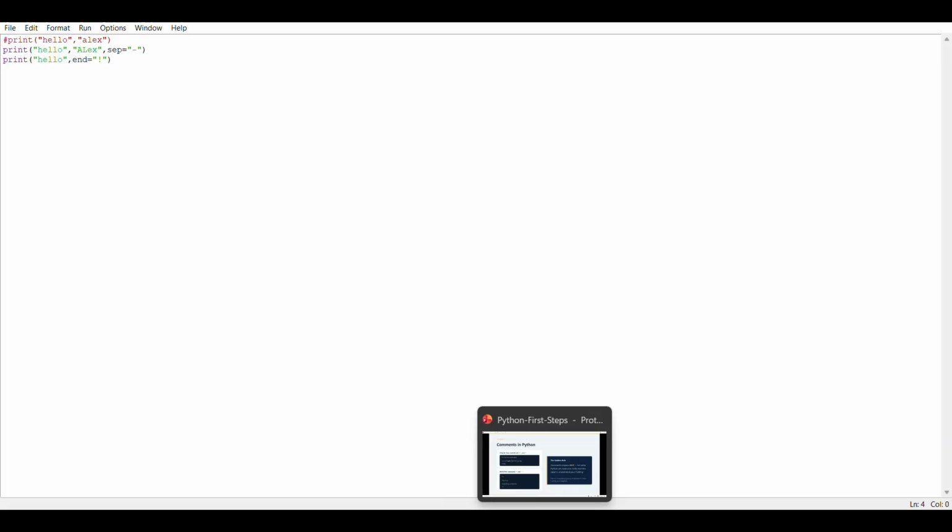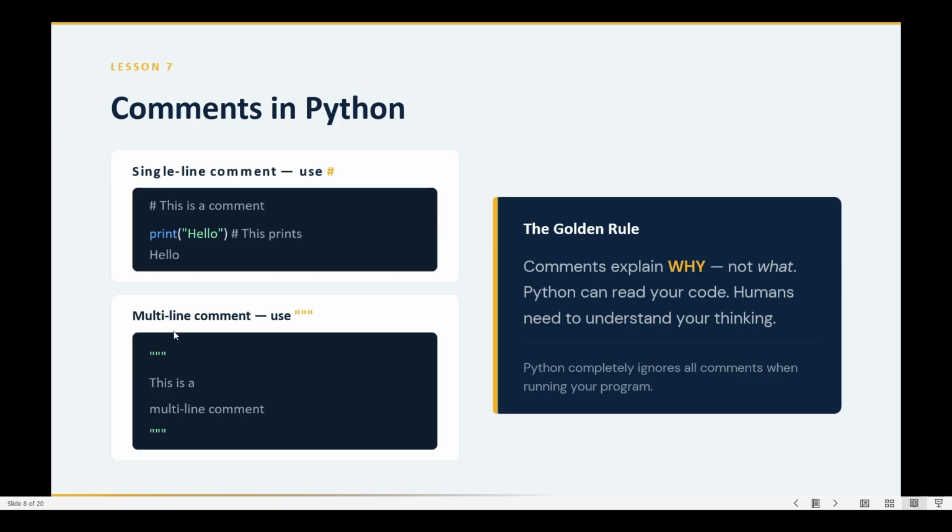A multi-line comment is used to comment more than 5 to 10 lines. If you use the hashtag on each line, it will take time. So if you use the quotes on top and bottom, it will be easy. You can comment many lines with that. So that's what comments are in Python.